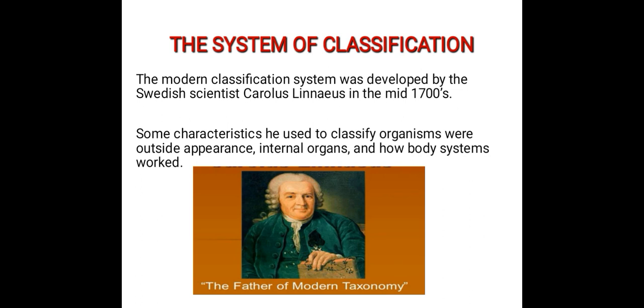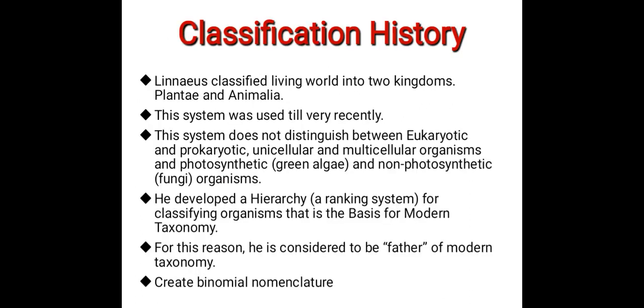The modern classification system was developed by the Swedish scientist Carl Linnaeus in the mid 1700s. Some characteristics he used to classify organisms were outside appearance, that means morphology, internal organs, anatomy, and how body systems worked. The father of modern taxonomy.